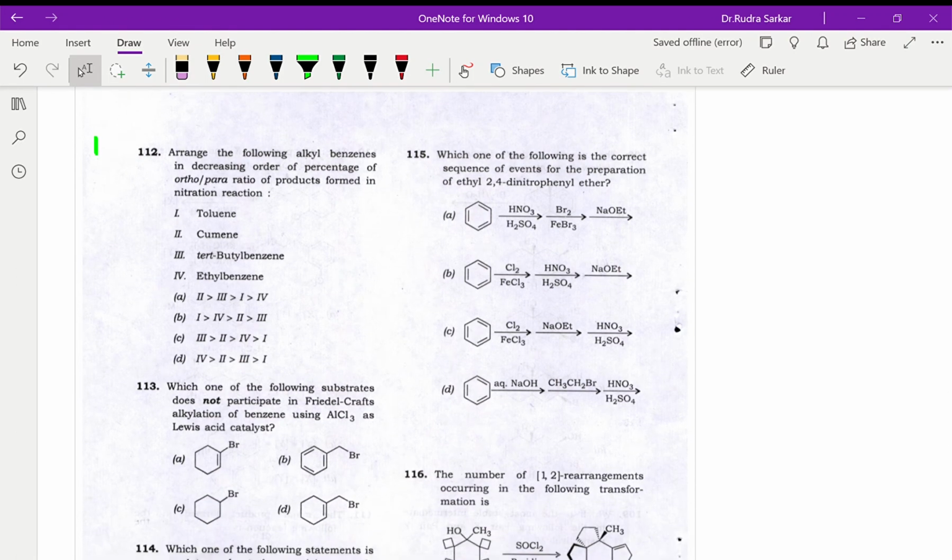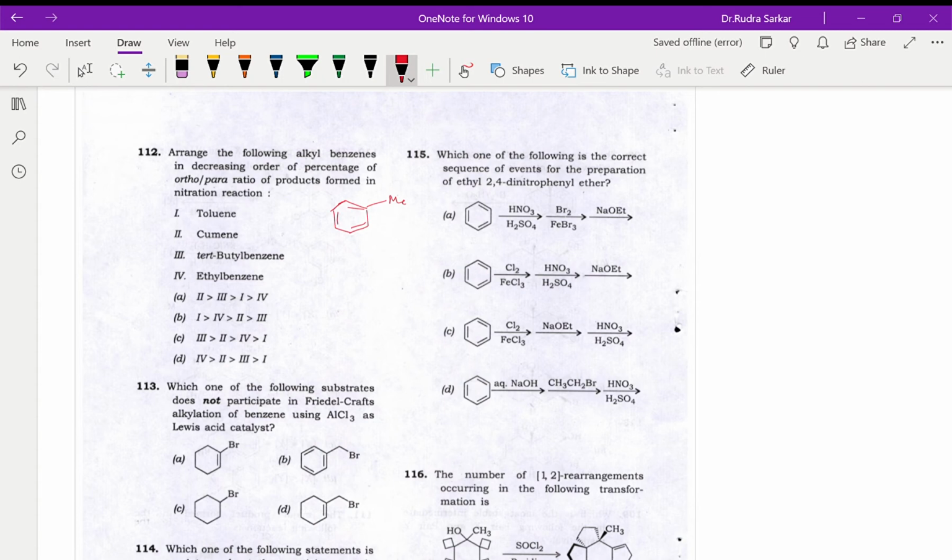Okay, over here in question number 112, arrange the following alkyl benzenes in the decreasing order of percentage of ortho-para ratio of the products formed in nitration. So over here we have to first draw all the structures. So toluene is basically like this, this is your toluene. So there is this one methyl group over here.